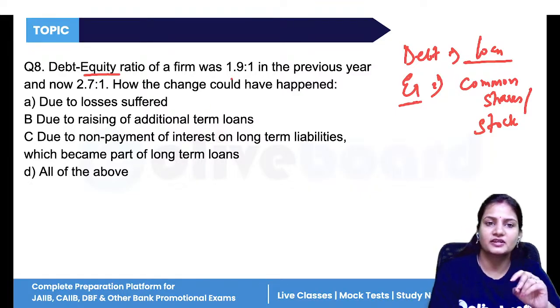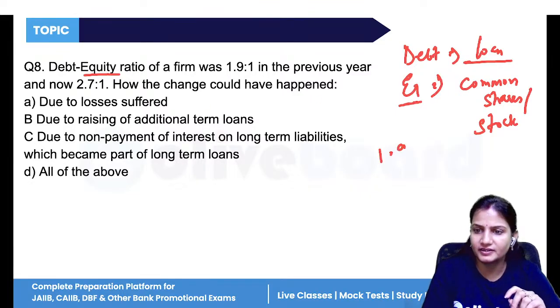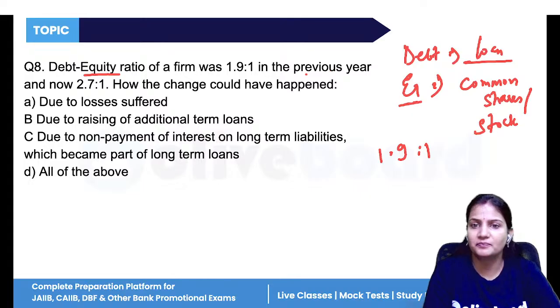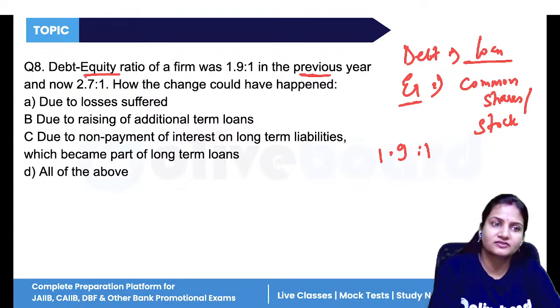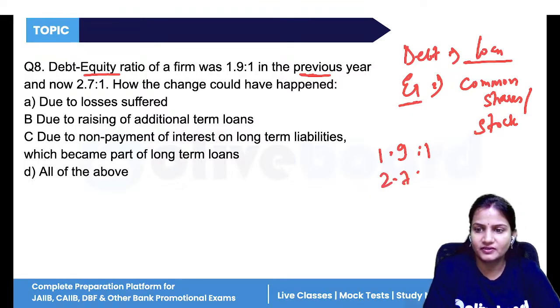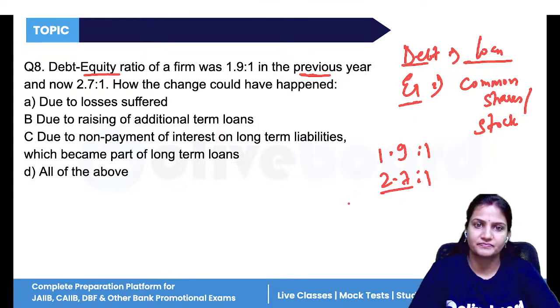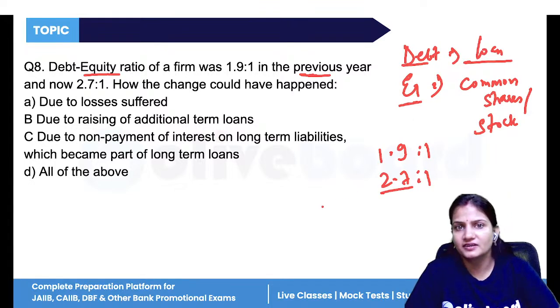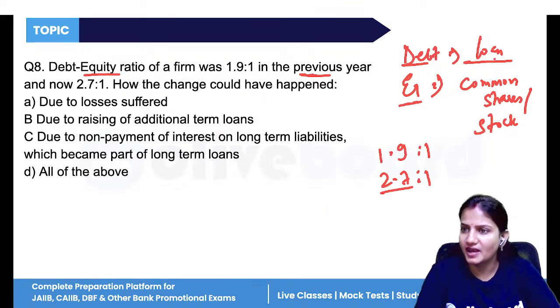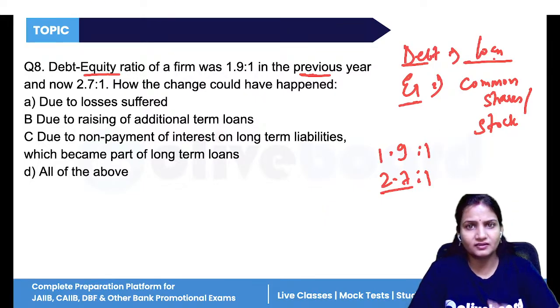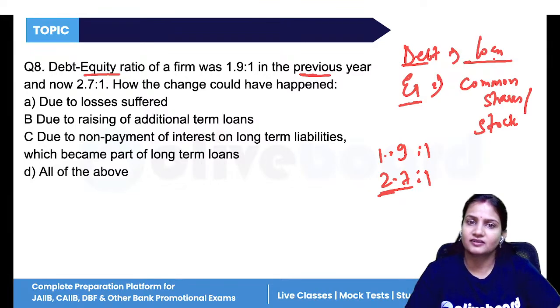Now, the debt equity ratio of the firm was 1.9 is to 1 in the previous year. Now it has increased to 2.7 is to 1. If you can see, the portion of debt has increased. So if the portion of debt has increased, it means the company has taken more loans from a financial institution or a bank. The value of equity is the same, but the loan has risen.